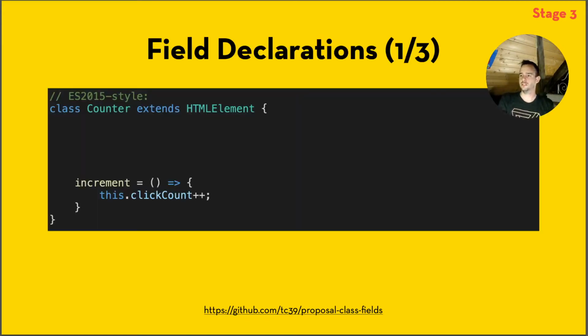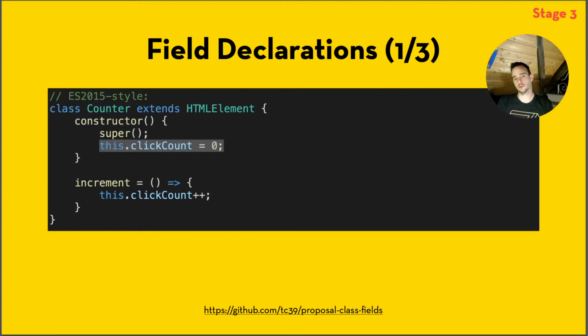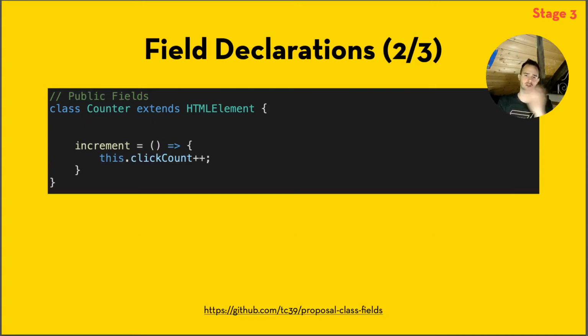Yes, the right screen is focused. So say we have a class here, ES 2015 style, and we have a variable in there, clickCount. How do we declare it? Well, the typical way would be to add it into the constructor and set the default value there. So of course we also have to call the parent constructor, the super constructor, and then we set this.clickCount to the value of 0. With field declarations, this has become more simple. They say, okay, just drop the constructor and immediately declare the variable inside of your class. So you set clickCount to the default value of 0.